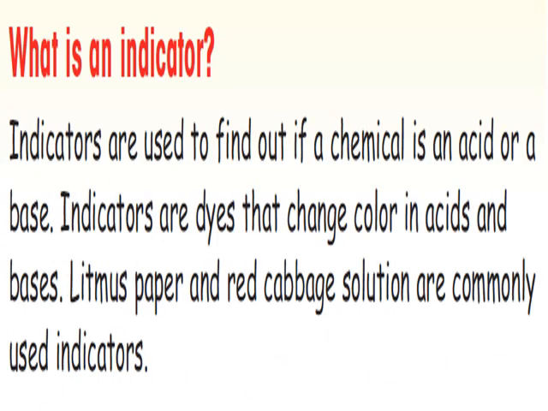What is an indicator? We're talking about litmus paper mainly. Indicators are used to find out if a chemical is an acid or a base. They change into different colors in acidic and basic solutions. Litmus paper is an example of an indicator.